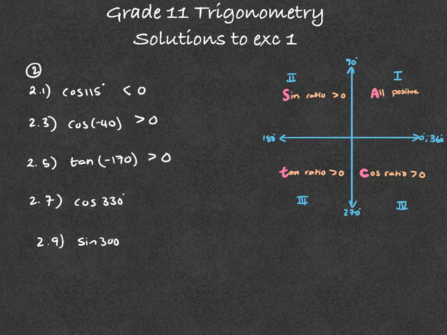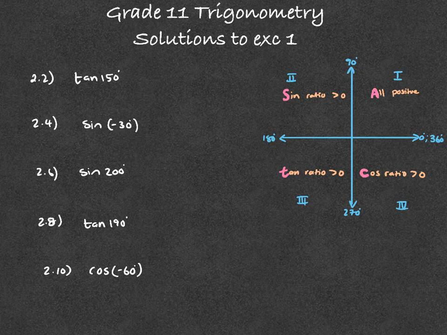Next one, 330 degrees. 330 degrees is going to be in the last quadrant, in the fourth quadrant. Is cos positive in the last quadrant? Yes, so that will have a positive ratio. Sine 300 will be located in the last quadrant, right, between minus 270 and 360 degrees. So therefore, sine will be negative there because cos is positive.